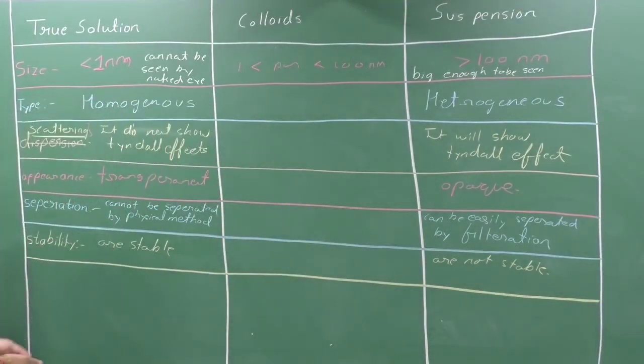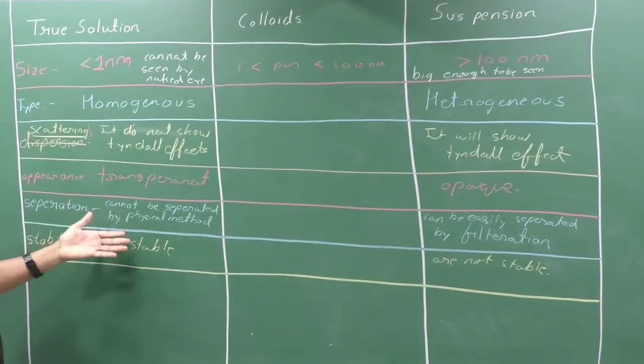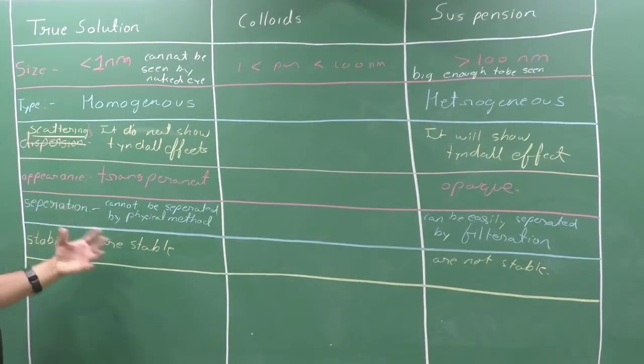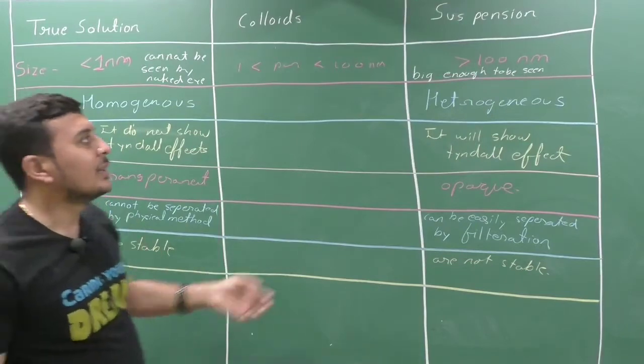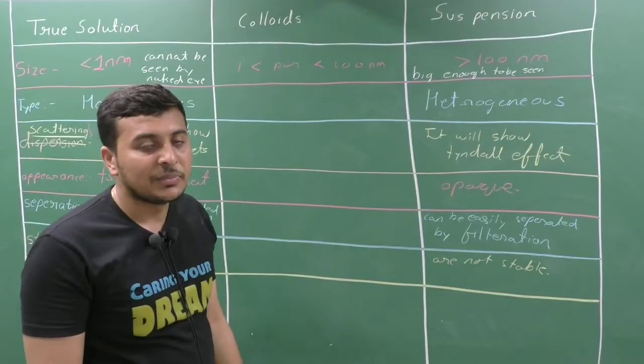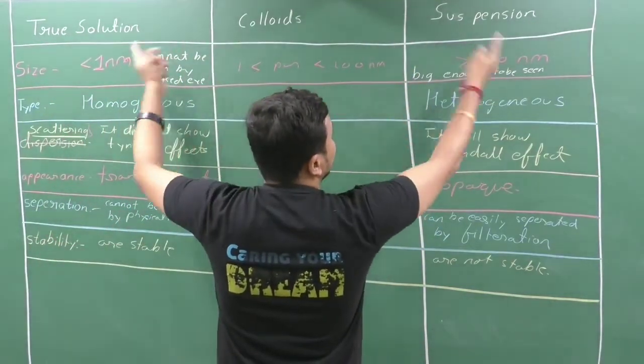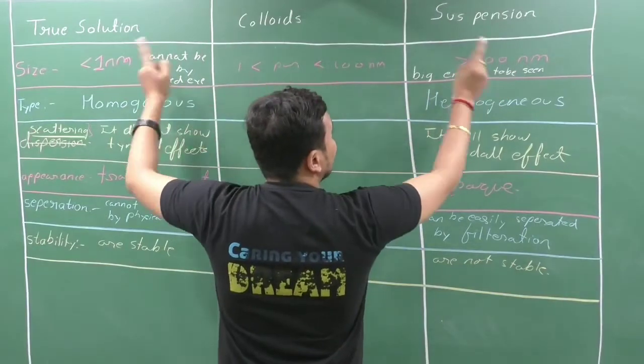Now stability. As it is a homogeneous mixture and the particles are too small, a true solution is quite stable. Suspensions are not stable because of the size of the particles. Now see, true solution and suspension are totally opposite to each other.